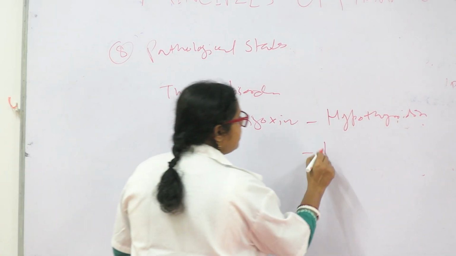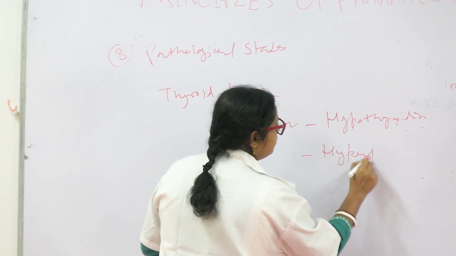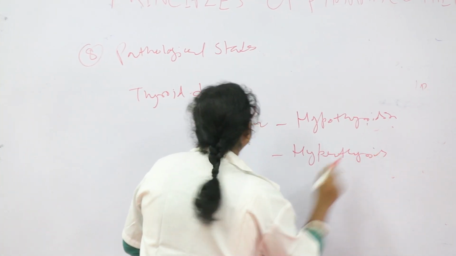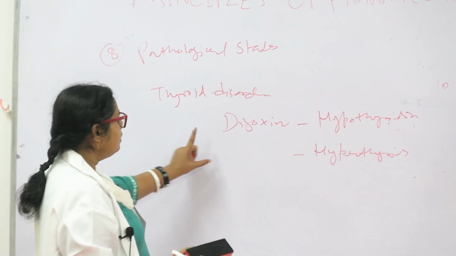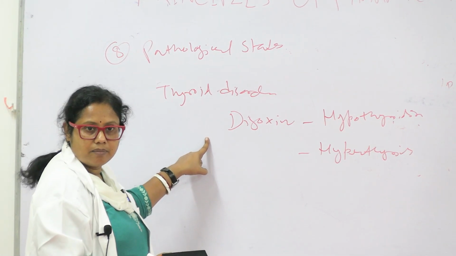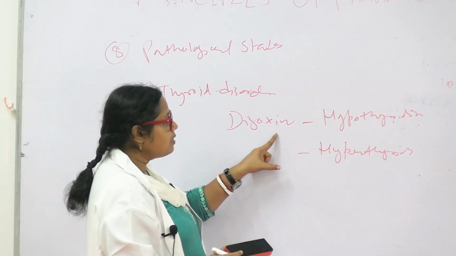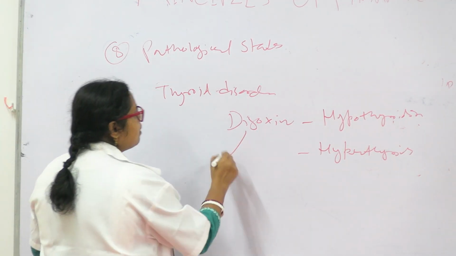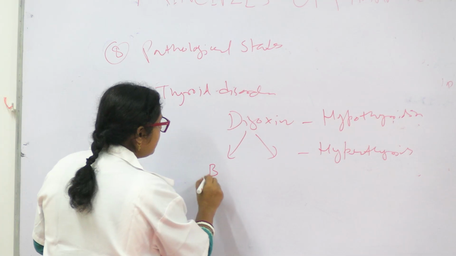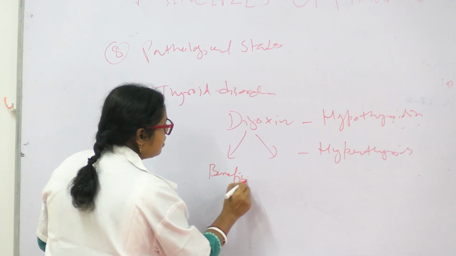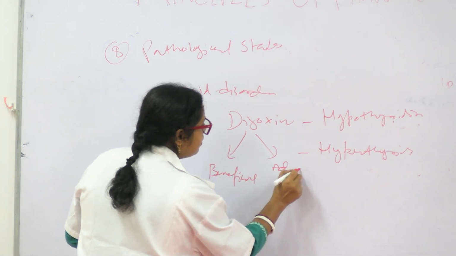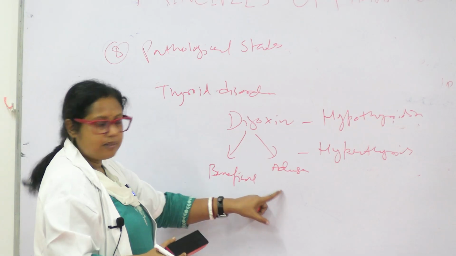Similarly, a case of hyperthyroidism, they are less sensitive to digoxin, means digoxin's beneficial effects as well as adverse effects, both types of effects are there.